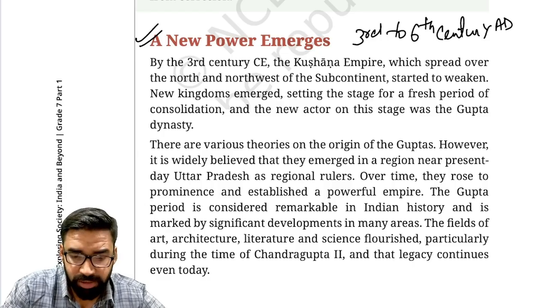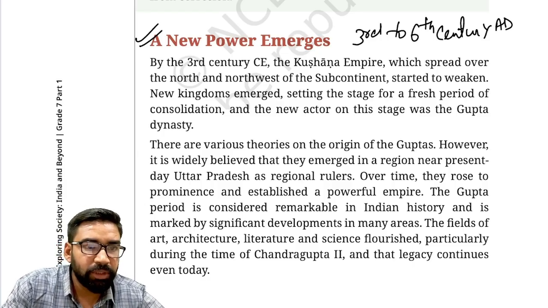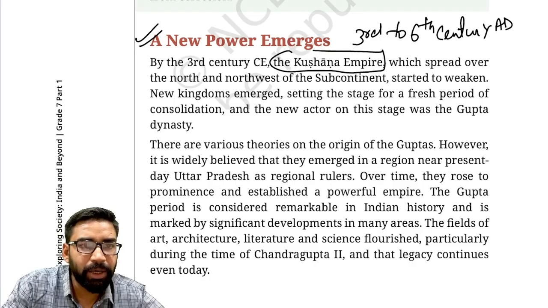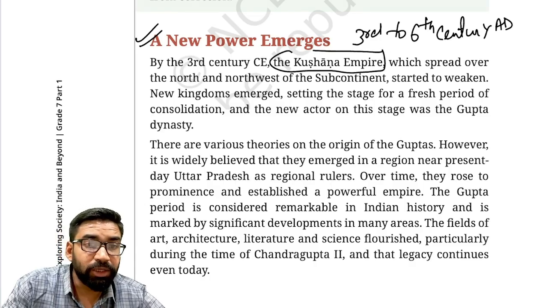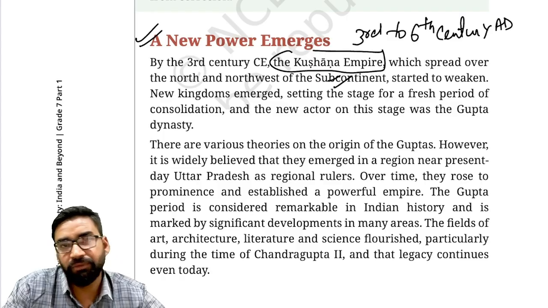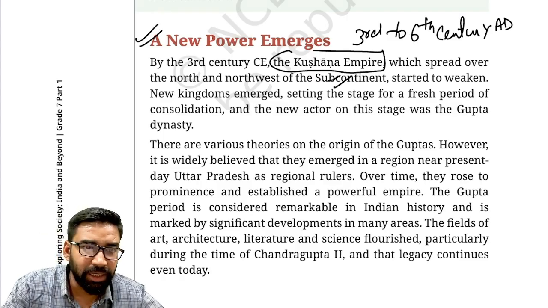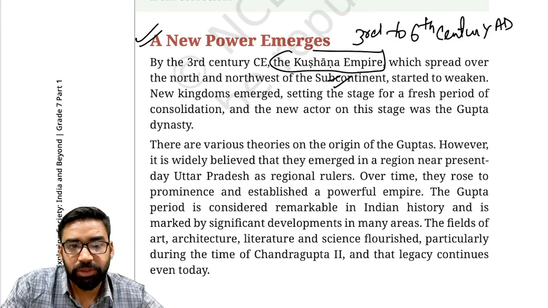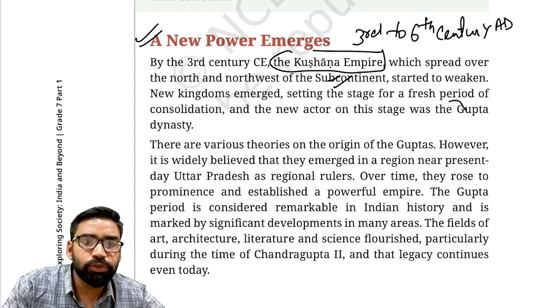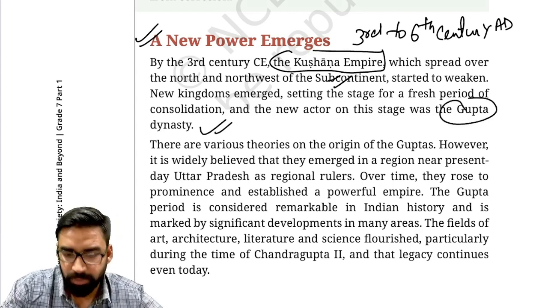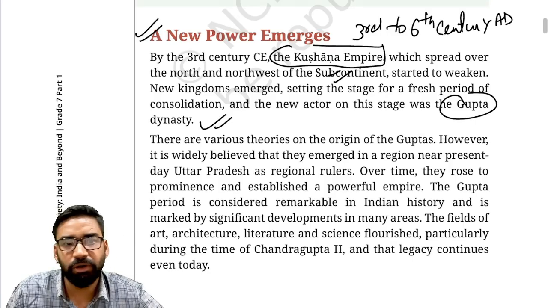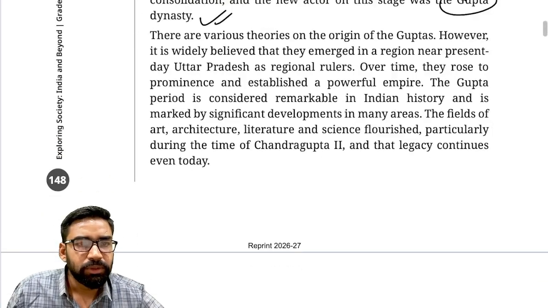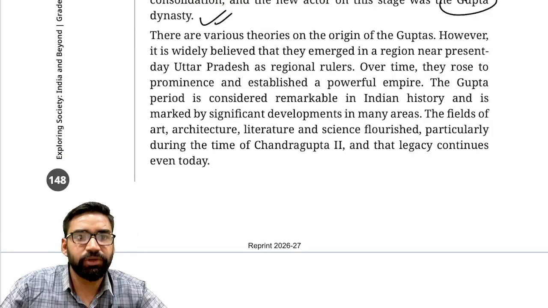Now, who were Guptas? They were the successors of the Kushan Empire, which was there in the postmodern period in the north and northwestern part of the subcontinent. When the Kushan Empire started declining, new kingdoms emerged, and that new kingdom was the Gupta dynasty. Now we'll talk about the political history of Guptas.